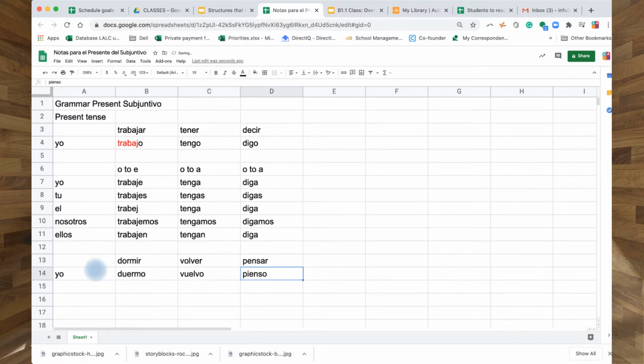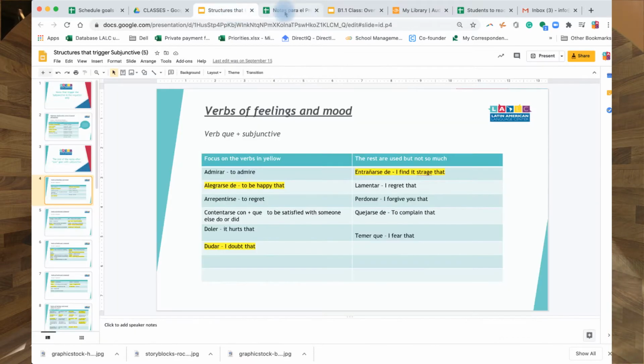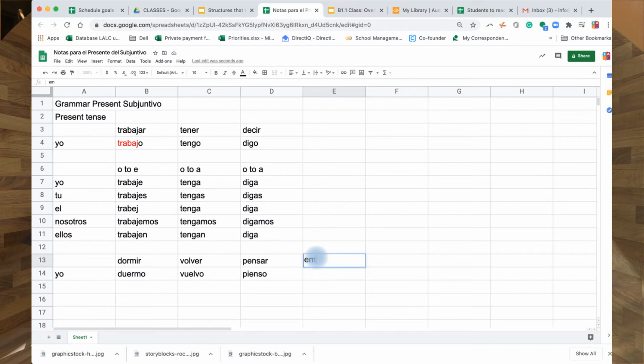This is just an example. And then pensar, that changes E to IE, pienso, then I'll think about another one with E to IE. I think I put it in here. Miento, let's say mentir, miento. Okay, so let's do the same thing.